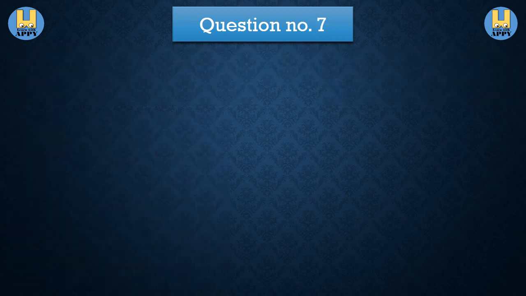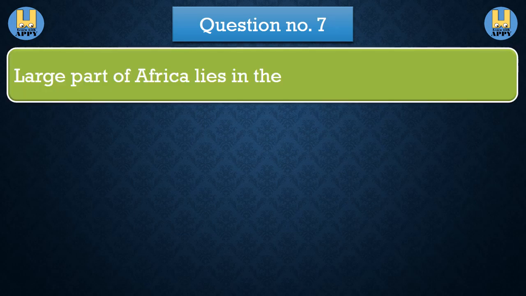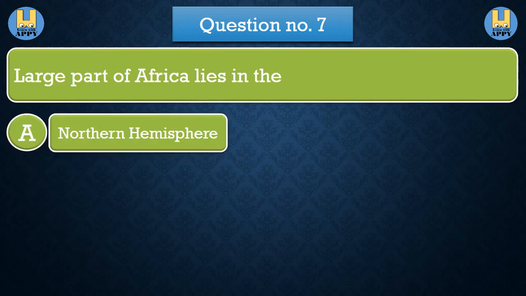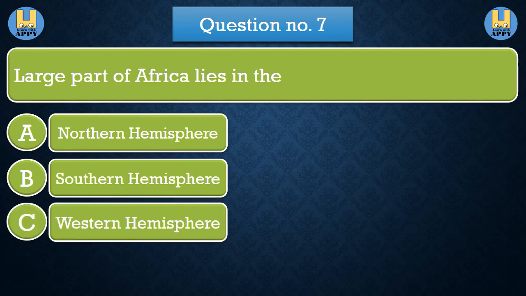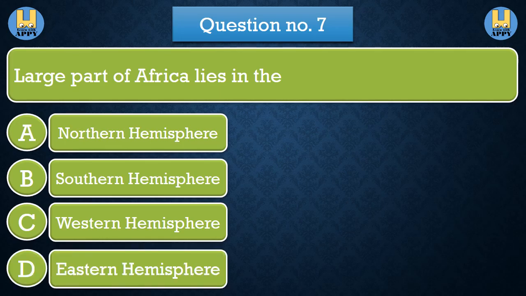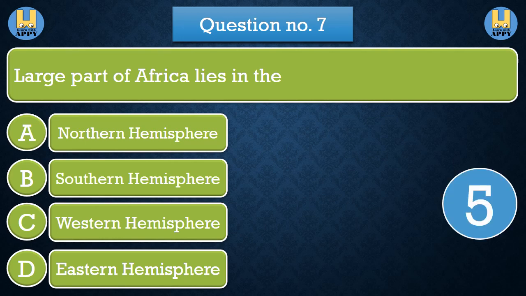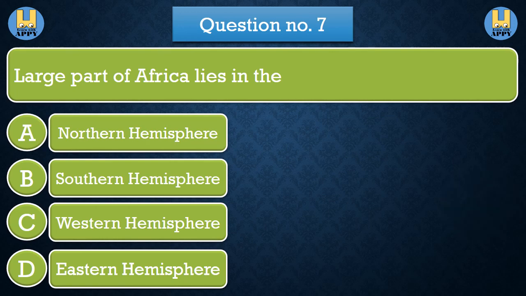Question number 7. A large part of Africa lies in the. Option A, Northern Hemisphere. Option B, Southern Hemisphere. Option C, Western Hemisphere. Option D, Eastern Hemisphere. The correct answer is option A, Northern Hemisphere.